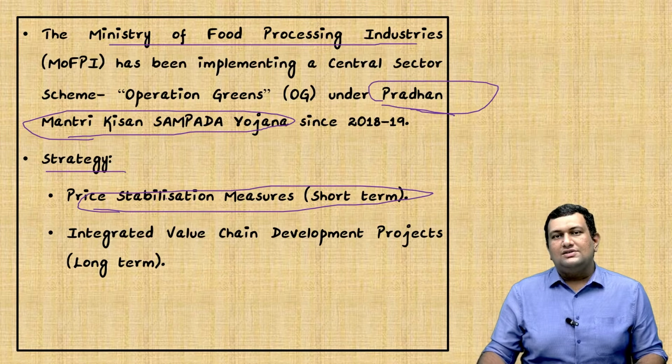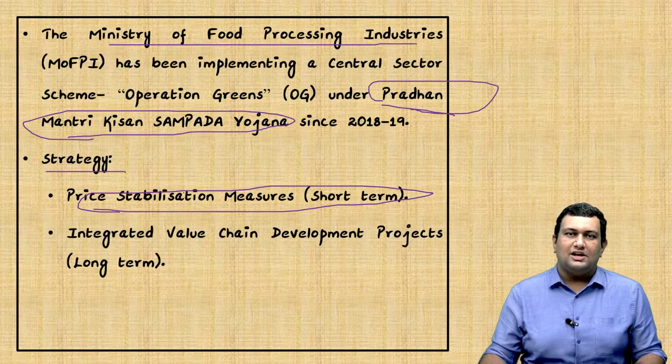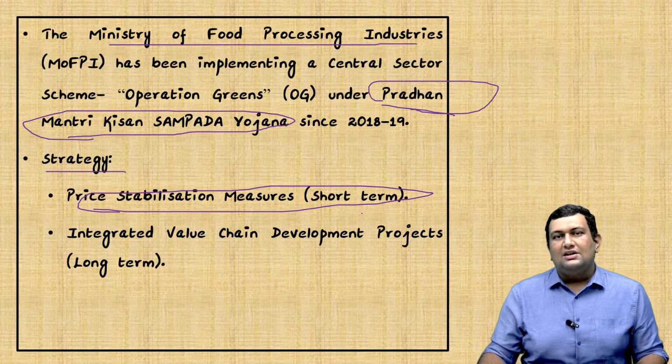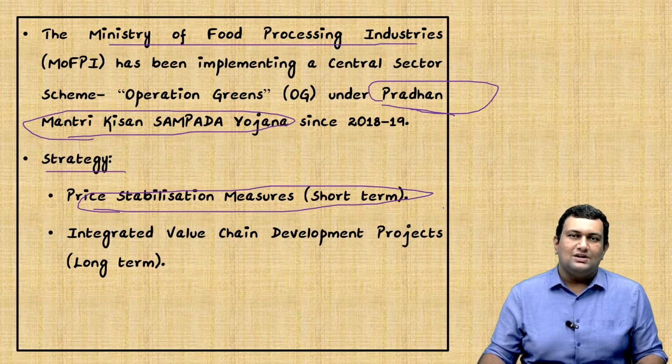Here, when there is oversupply, in places where there is high supply, the commodities are taken and kept under storage. And in regions where there is high demand and low supply, these are transferred to those places.